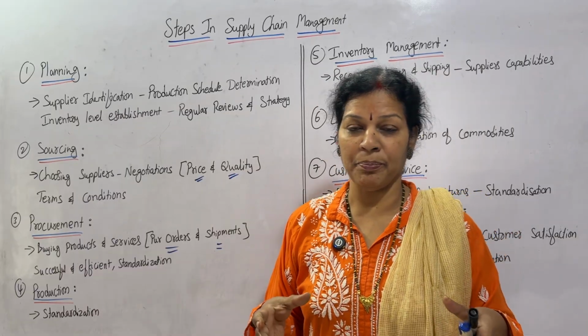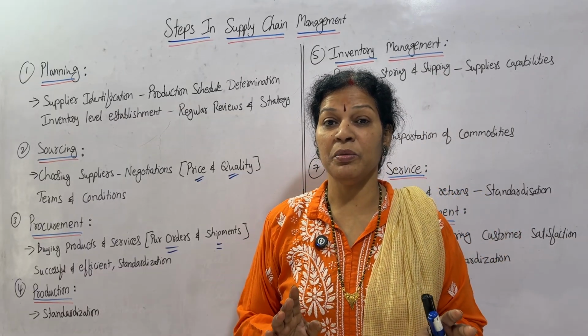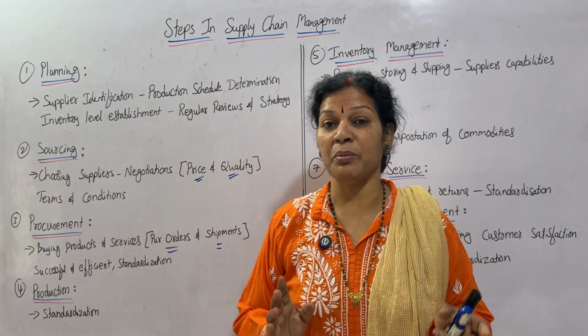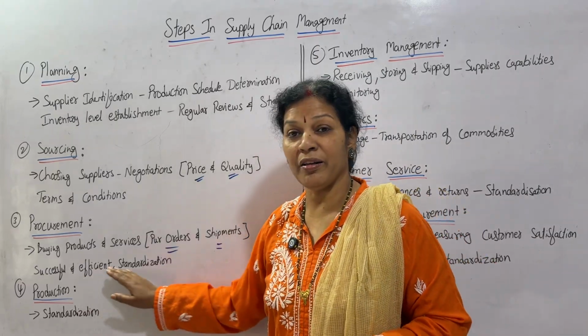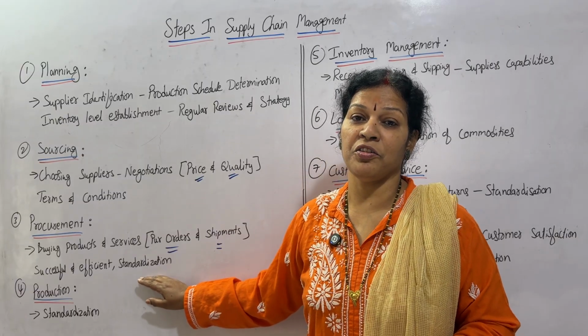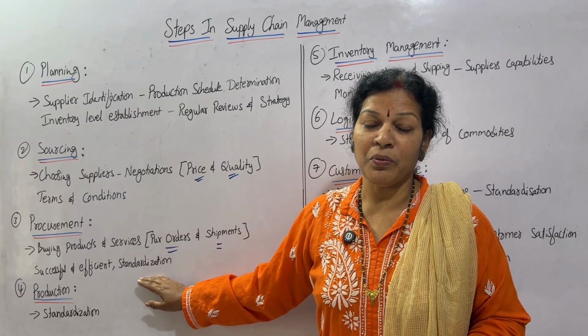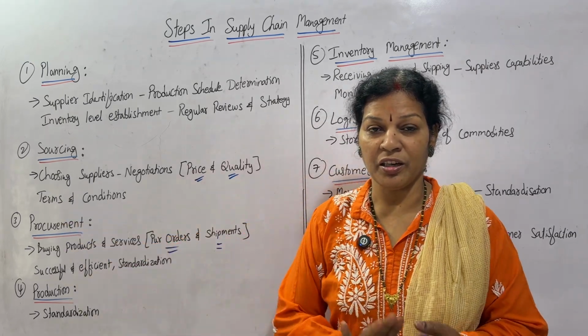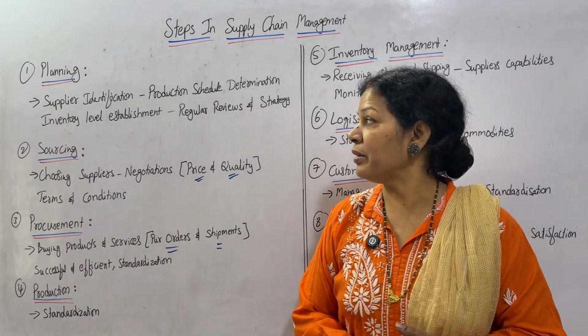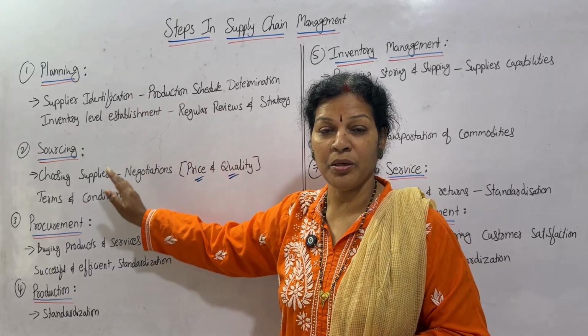The suppliers must be successful, they must be committed, they must be efficient to supply the goods without any delay. This is important. Also at the same time, standardization, the standard of the quality, is very important. So these are the things to remember in the third process, that is procurement: planning, sourcing, procurement.